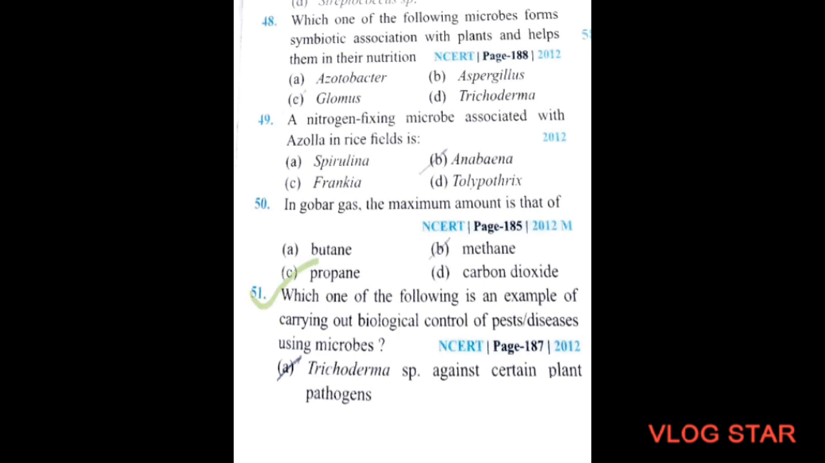Which one of the following is an example of carrying out biological control of pests or diseases using microbes? Option A, Trichoderma against certain plant pathogens. This is the correct option.